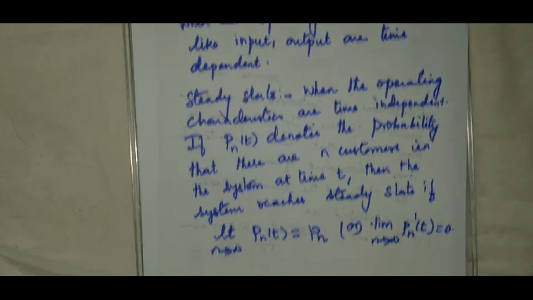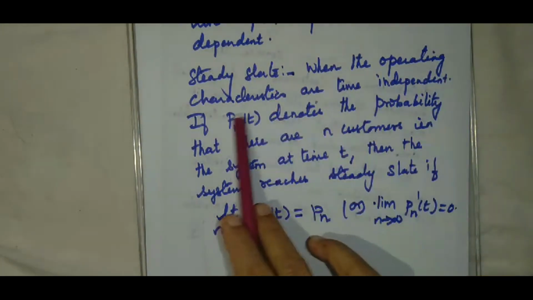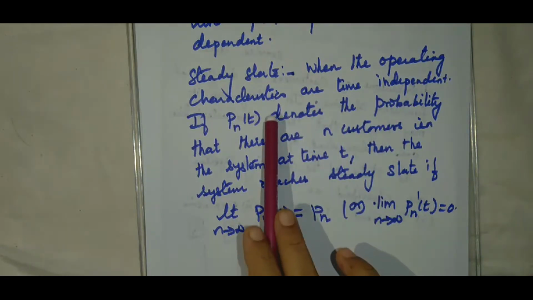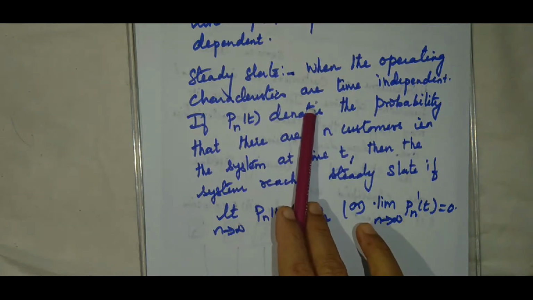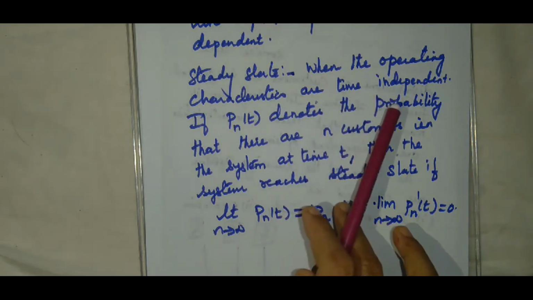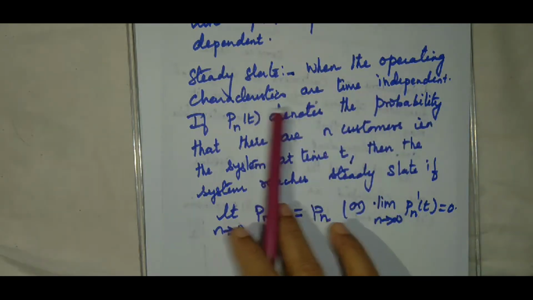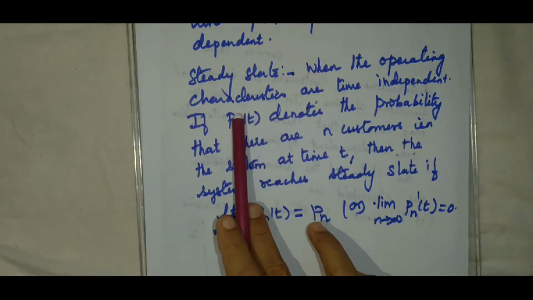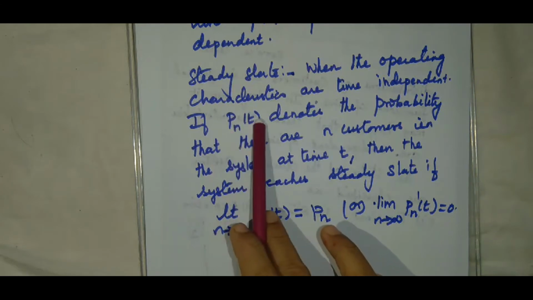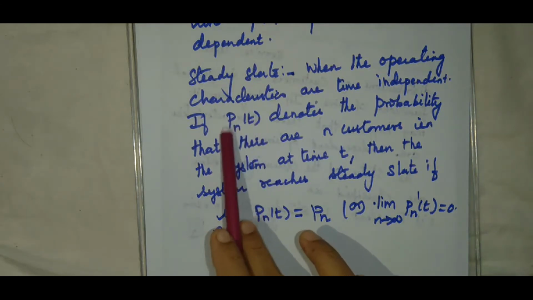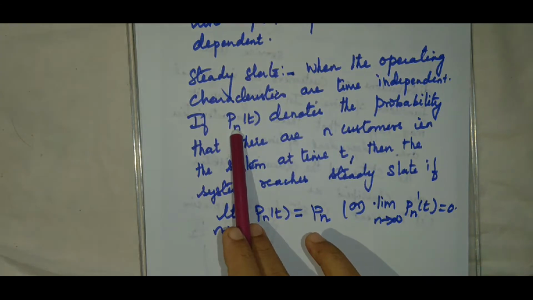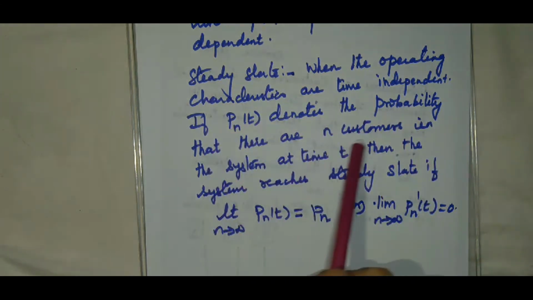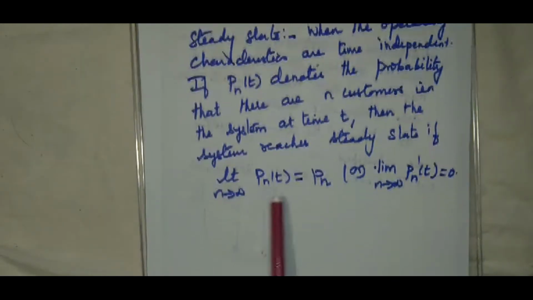What is meant by steady state? When these operating characteristics are time independent, that is, the arrival pattern and the service pattern are independent of time, then it is called steady state. Pn of t, which we discussed in the Poisson process, means the probability that there are n customers in the system at time t.